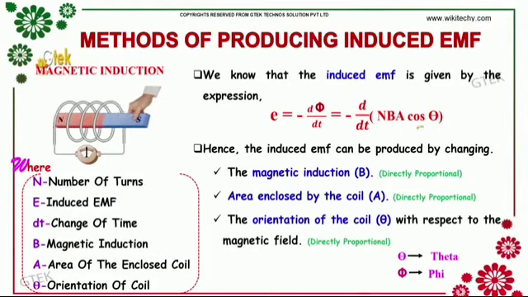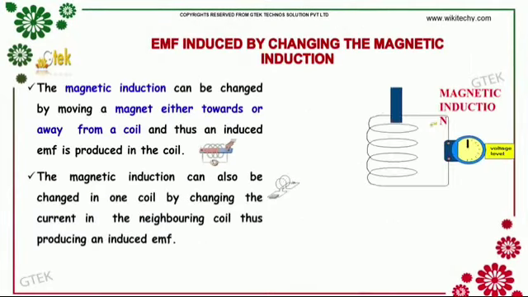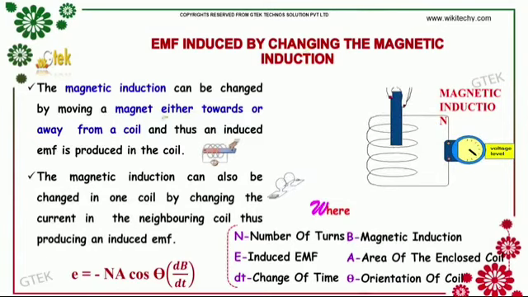Here the induced EMF is produced by changing the magnetic induction B, directly proportional to the area A enclosed by the coil, and directly proportional to the orientation of the coil with respect to the magnetic field. N means the number of turns. So, EMF is produced by changing the magnetic induction.